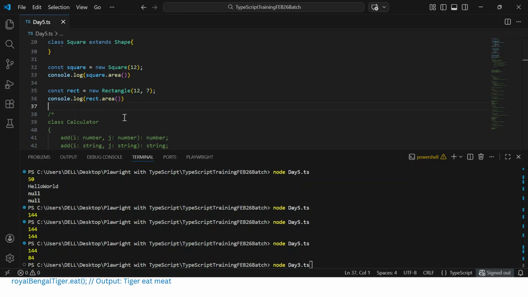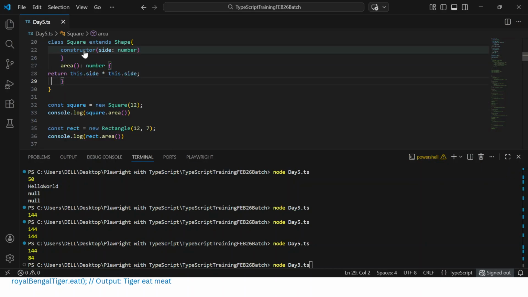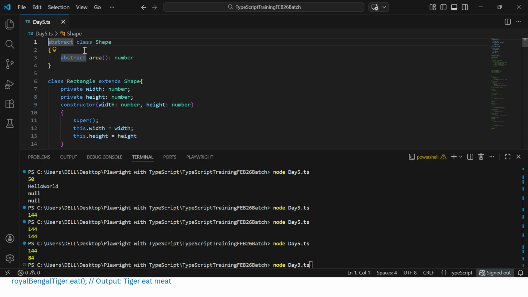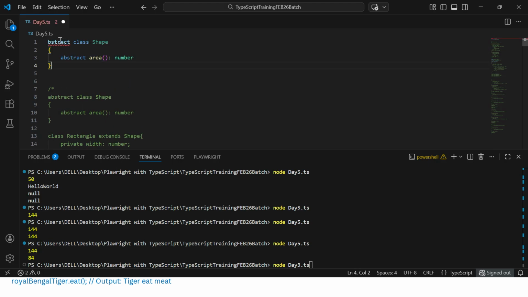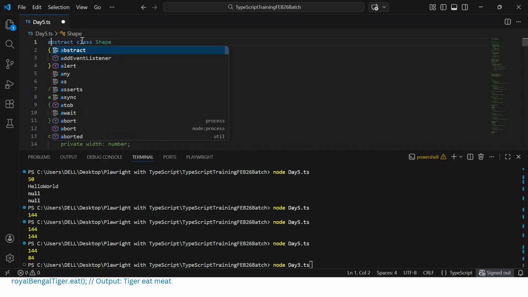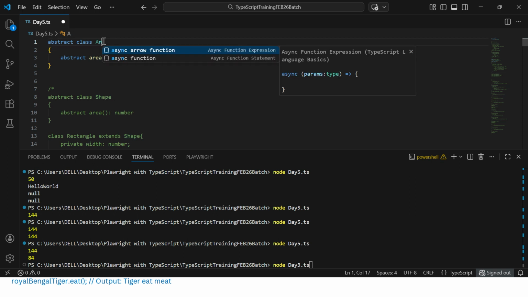Okay, we'll define an abstract class here normally. The same way, whatever we have defined it like that. The abstract keyword should be there before the class, and let's create something called Animal.